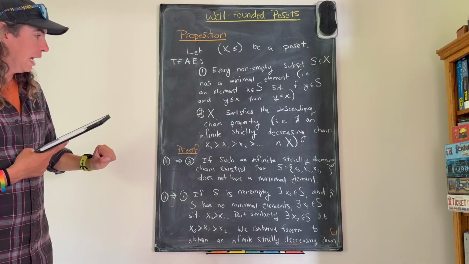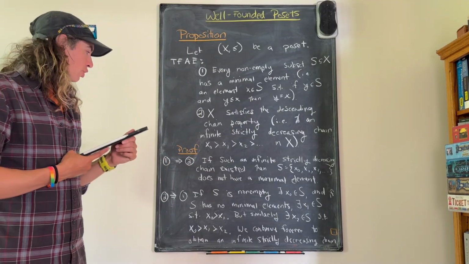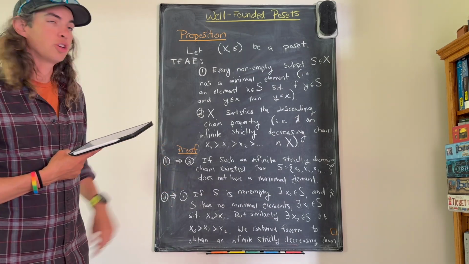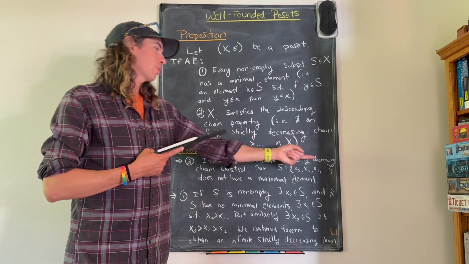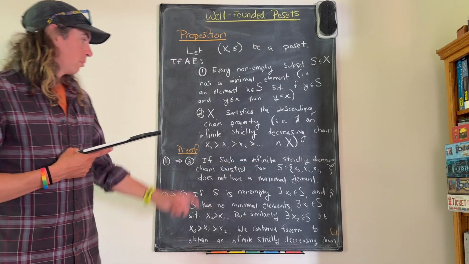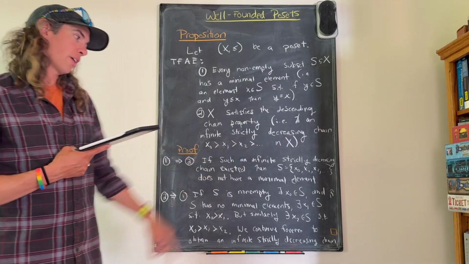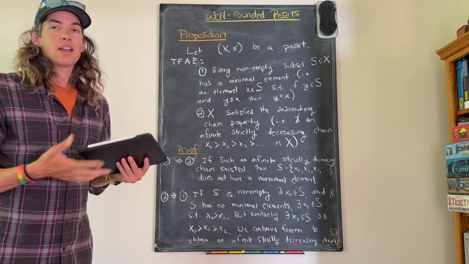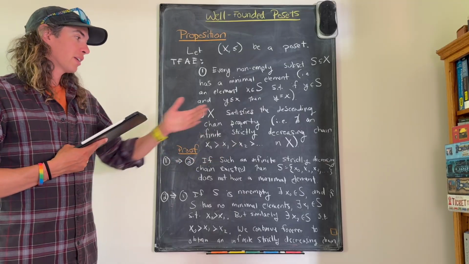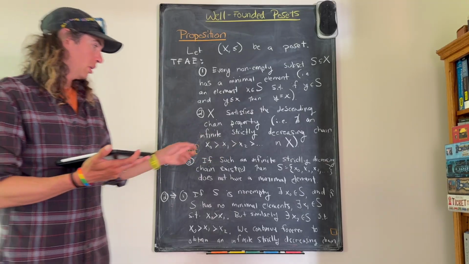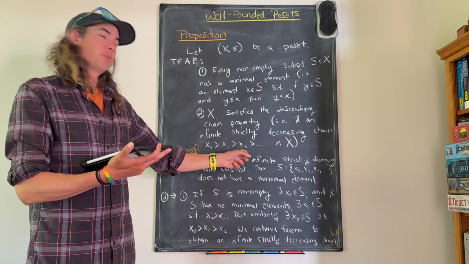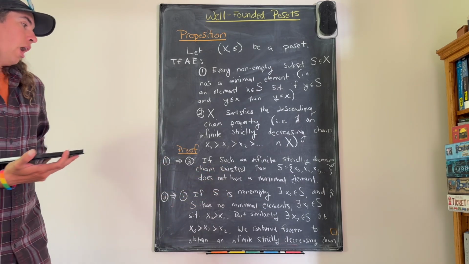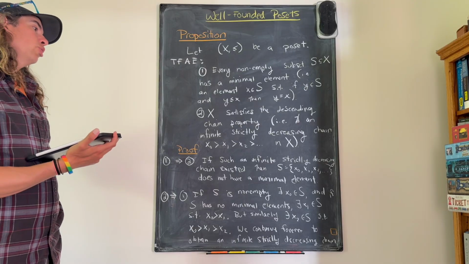Okay, so let's prove it. First, let's start with 1 implies 2. We're actually going to prove the contrapositive, not 2 implies not 1. So suppose not 2 holds. That means there exists an infinite strictly decreasing chain inside of X: x0 greater than x1, greater than x2, etc. But then if I just take the set {x0, x1, x2, ...}, this is a non-empty subset of X, and it does not have a minimal element because it consists exactly of the elements in this chain, and each element of the chain has something smaller than it. So there's no minimal element. Great, okay. That's 1 implies 2. Let's now do 2 implies 1.